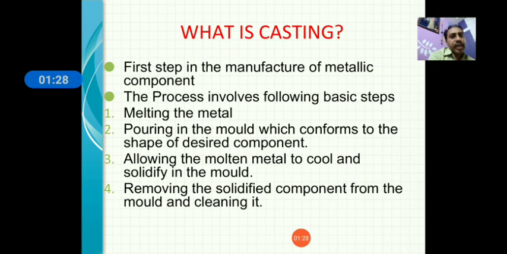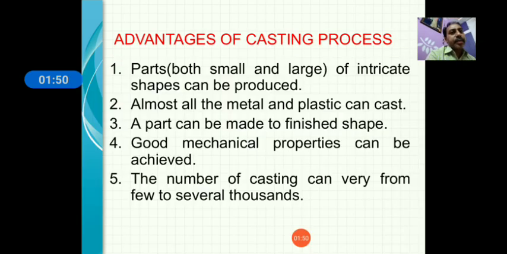So the first step is melting the metal, then pouring the molten metal into the cavity of the mold, then allowing the assembly to solidify. After solidification you can remove it. Once you withdraw it, that solidified product is called your casting.